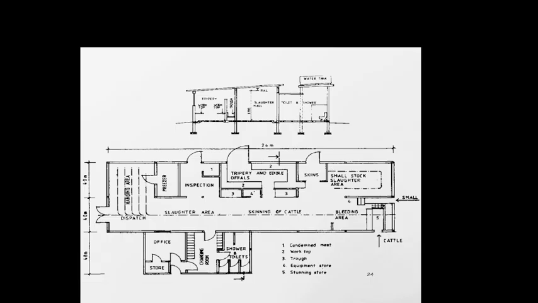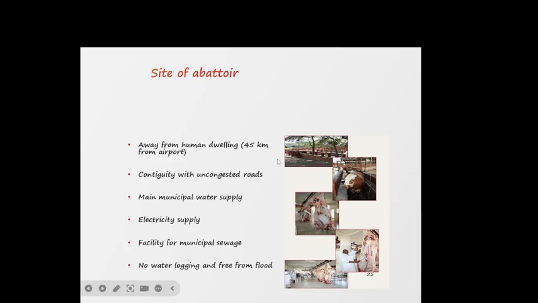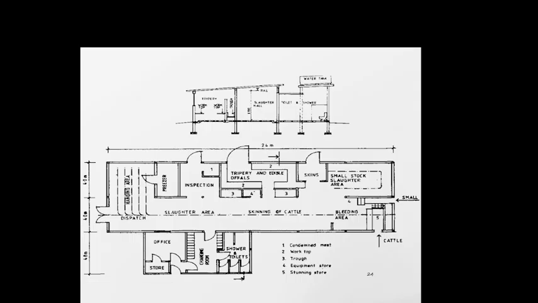Now you can see how the animals enter. Then there is the tripery and office room, the tripery and a small slaughter area and inspection, and post-mortem inspection is done after the slaughter, and the tripery and offals are removed, and then after this it goes to the freezer. The meat goes to the freezer, and then after hanging for some time it is dispatched.